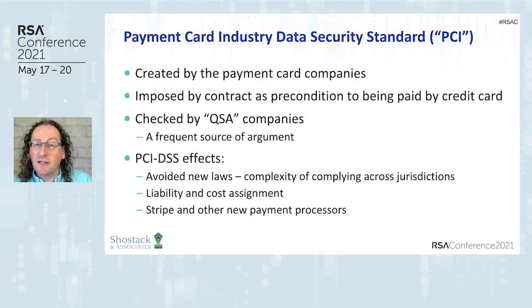The last effect of PCI is the creation of new companies. It used to be 10, 15 years ago that small companies would process credit cards themselves, and that was a source of problem. Now, by and large, it gets outsourced to companies like Stripe and Square, who can make bigger investments in security to protect the card numbers. And that's an effect of PCI coming out and being imposed.